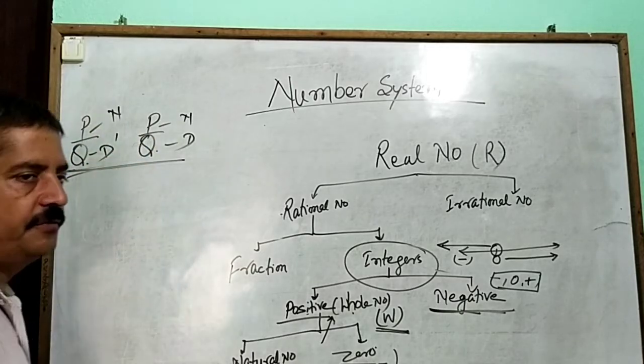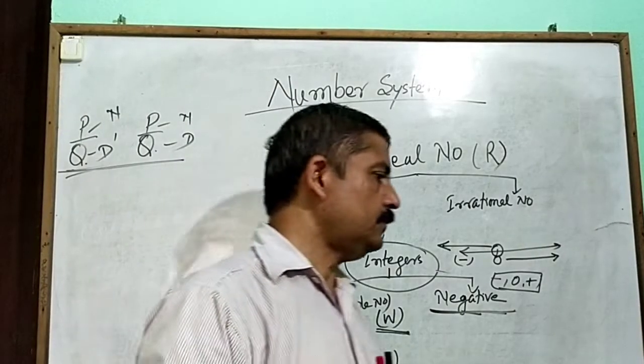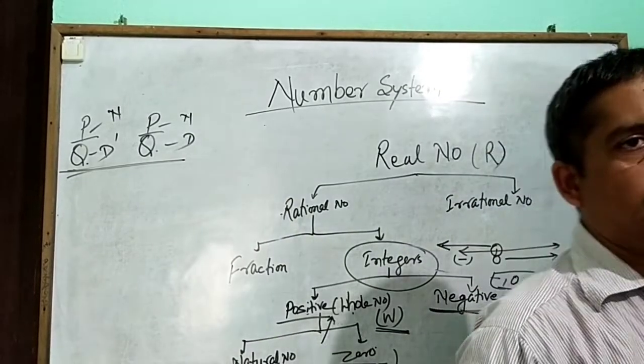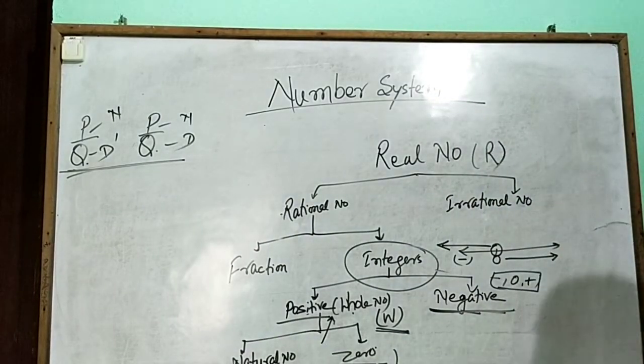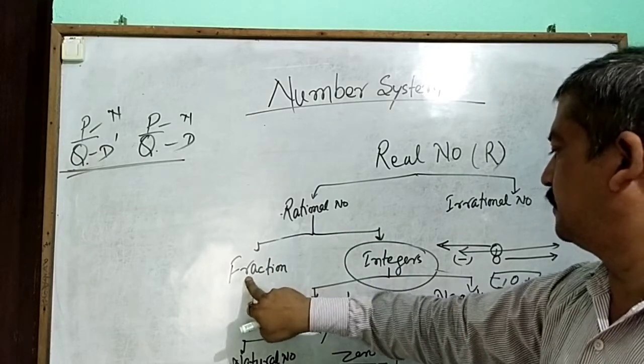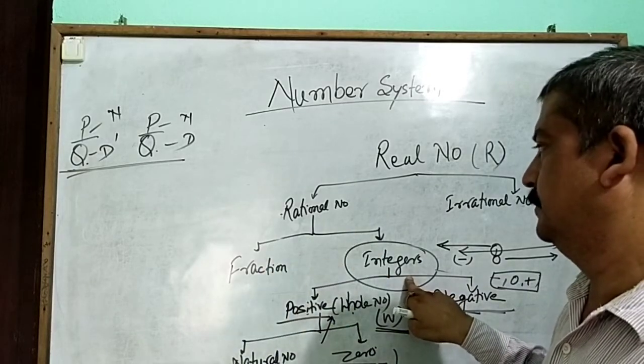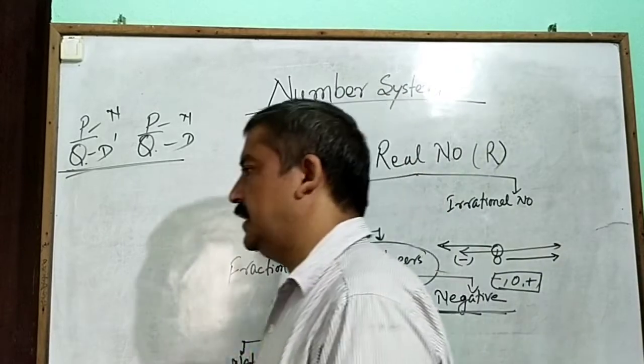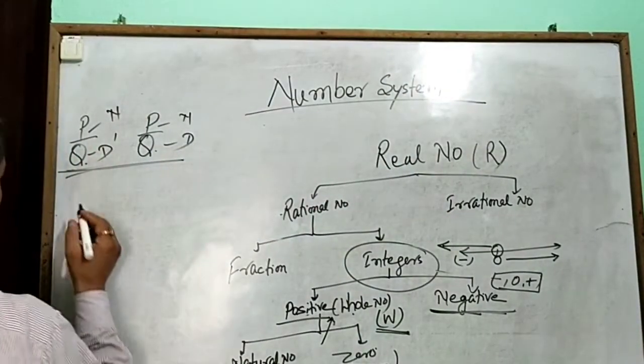So what is the difference? The rational number is the combination of fractions and integers, so fractions are different.